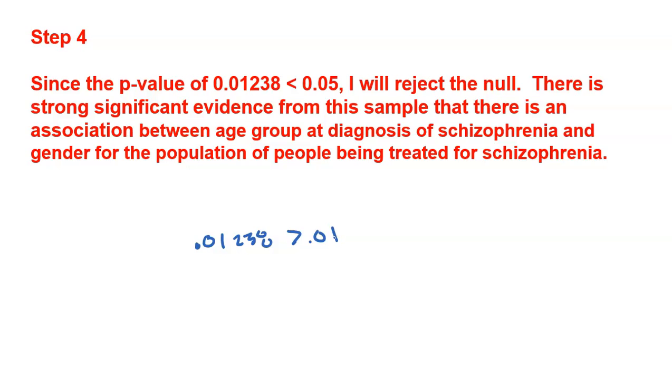Just make sure that you're wording your conclusion in context. That's the most important thing for any of these tests: that you're not just making blanket generic statements, but statements in context and for the population that the data came from, people treated with schizophrenia in this specific problem. All right, that's it for this problem over chi-squared.